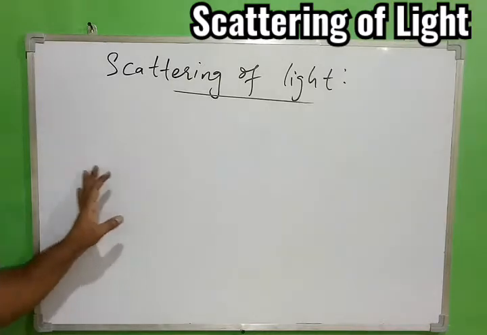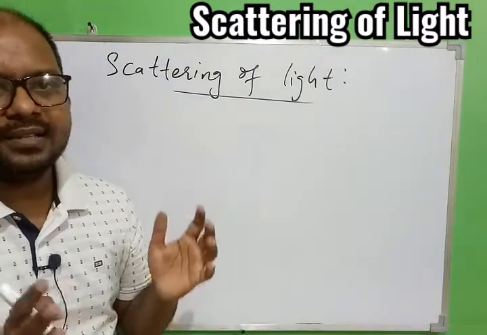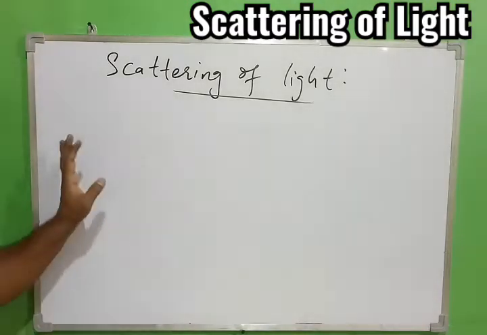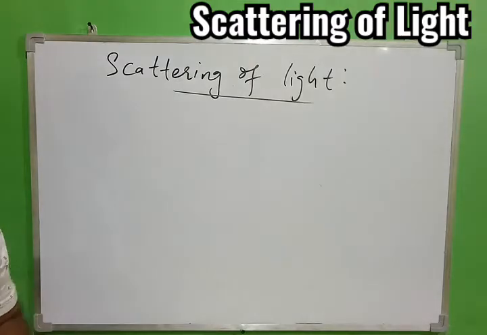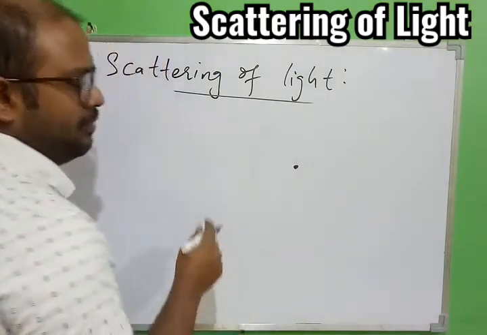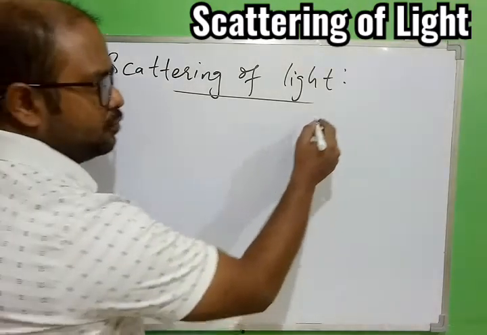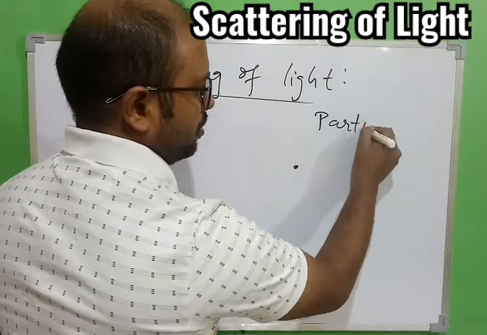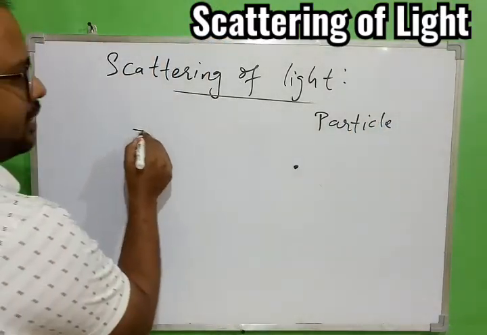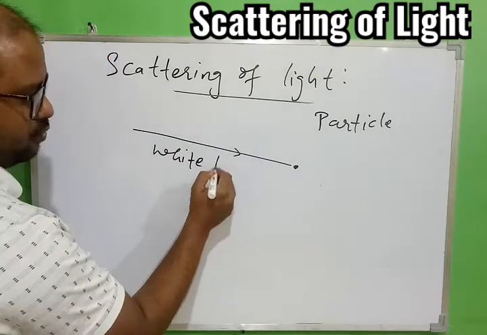Very first you should know scattering of light is a very advanced topic, and in class 10 we will try to understand it in very simple language so that we are able to get some answers, and I hope that will be more than enough for class 10th. So let's take an example. Very first we have one particle in the atmosphere. There are lots of particles but we are just taking one particle. I'm writing here because I need a space for the diagram. So we have one particle and then white light is trying to fall on this particle. So this is white light.